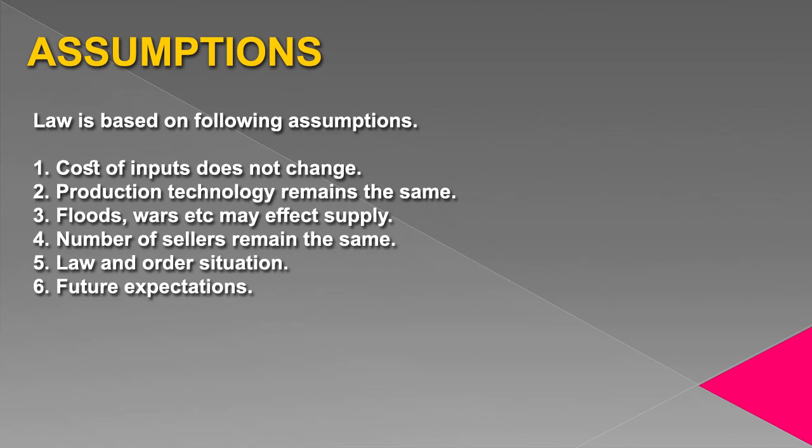Expectations about future prices affect quantity supplied without change in price. These are the variables which we assume to be constant, or these are the assumptions of the law. If these variables remain constant, law will prevail, and law is when price increases, quantity supplied increases. When price decreases, quantity supplied decreases.